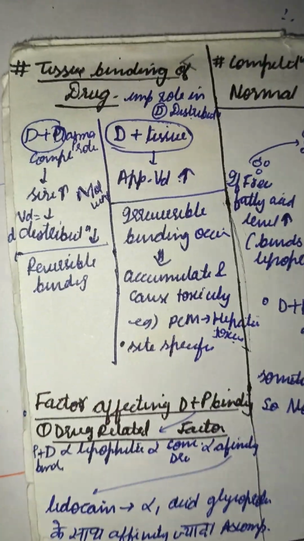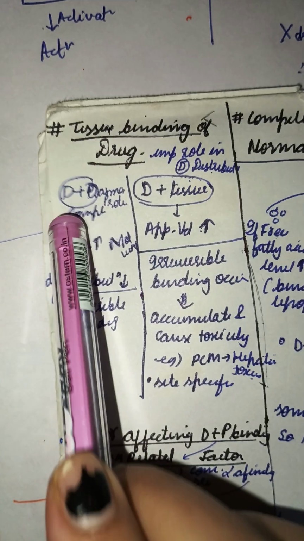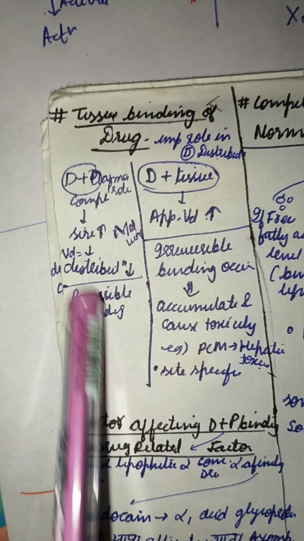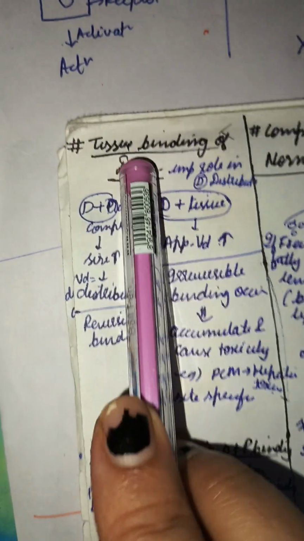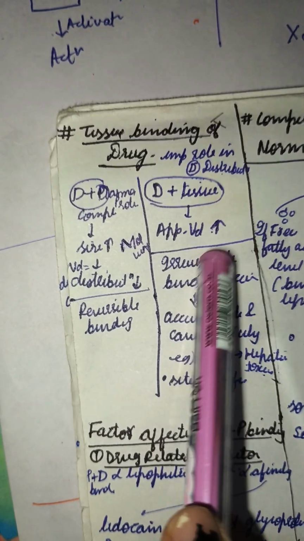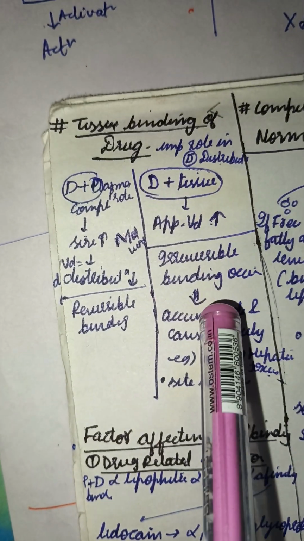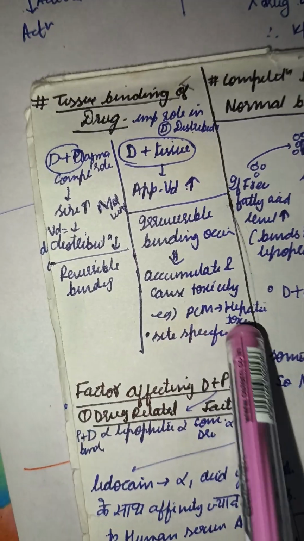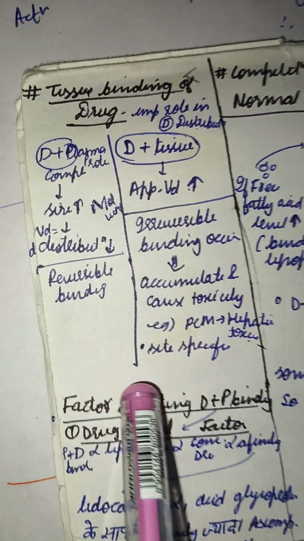Now tissue binding of the drug. In plasma drug binding, the size is higher, so the volume of distribution will be lesser, and reversible binding occurs. But in drug tissue binding, the apparent volume of distribution will be higher, and irreversible binding will occur, and accumulation and toxicity can occur. For example, PCM can cause hepatic toxicity, and it is site specific.